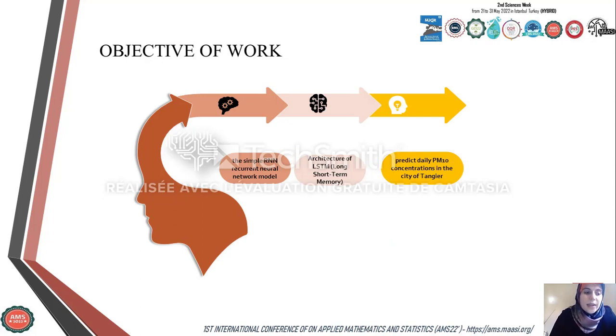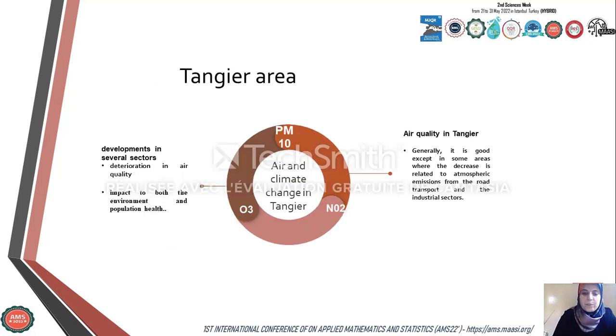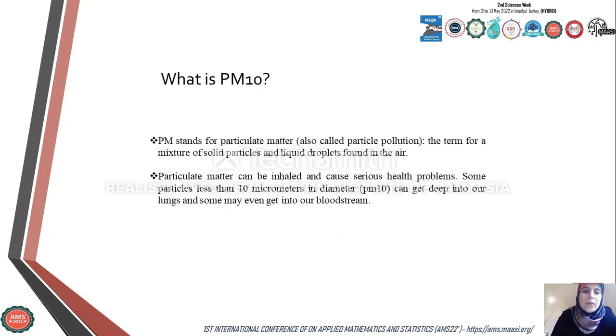So this work aims to predict daily PM10 concentrations in the city of Tangier using two algorithms of recurrent neural network, which are the simple RNN and the LSTM architecture. As you know, most of the air pollution problems in Tangier are linked to several pollutants, among them PM10, which becomes more concerning. So what is PM10?